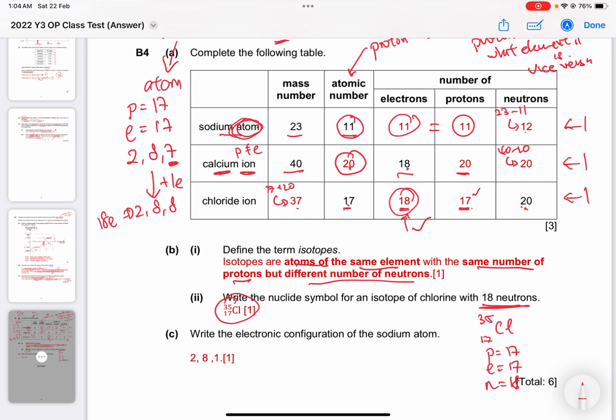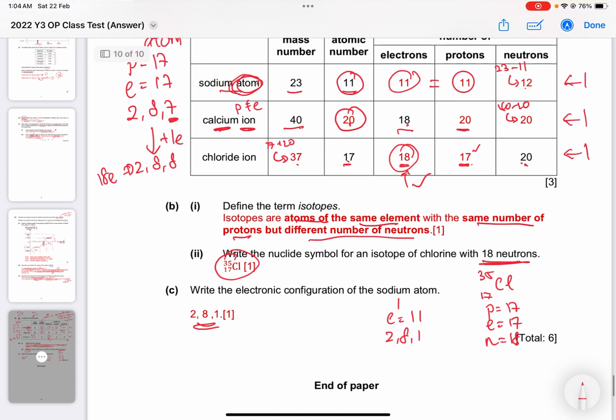Okay? Last one, write the electronic configuration of sodium atom. So sodium atom, the electrons is 11. So it will be 2, 8, 1 over here like that. Okay, so quite a good last question to end off with. So that's all for this paper. Okay, that's all.